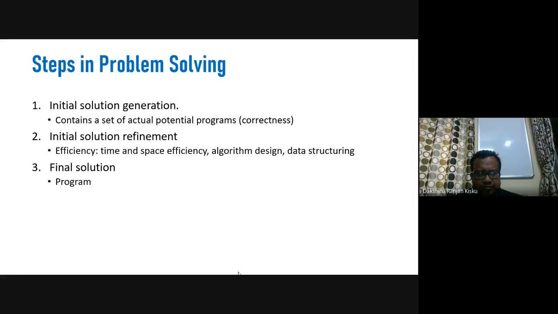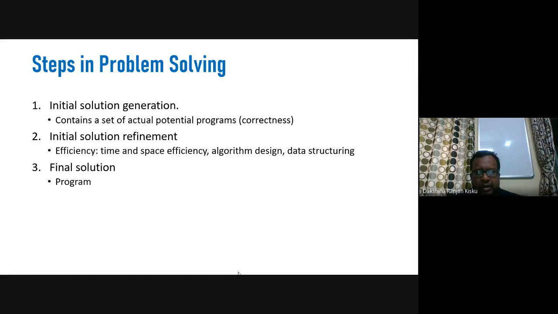This is the refinement based on some criteria. So what are those criteria? One such criterion is efficiency. Here efficiency refers to time efficiency and space efficiency. That means how fast the algorithm will execute, and how little space will be taken by that algorithm in memory. These two conditions are responsible for giving us the efficient solution to the given problem.